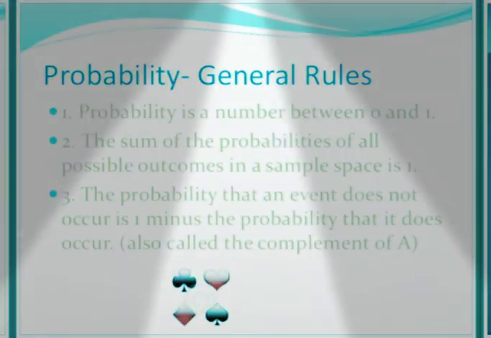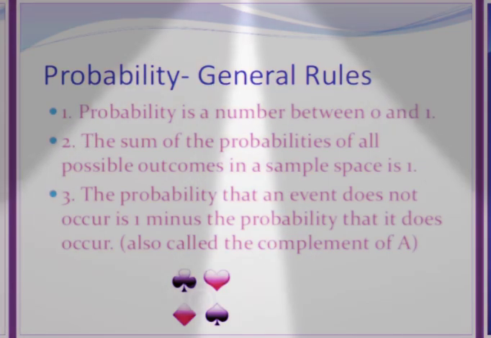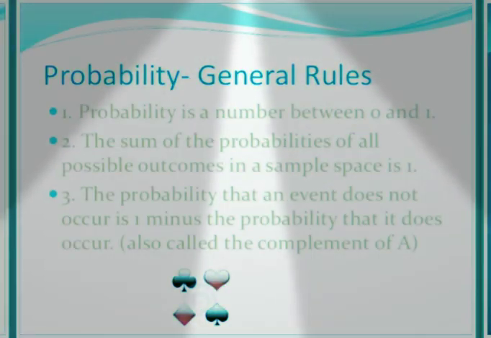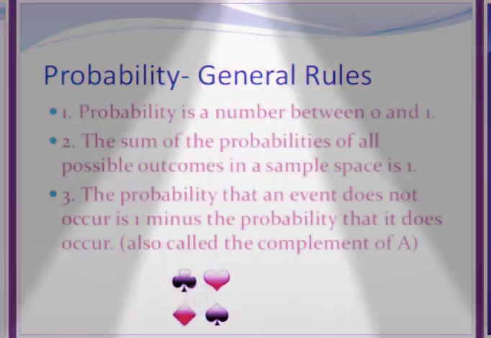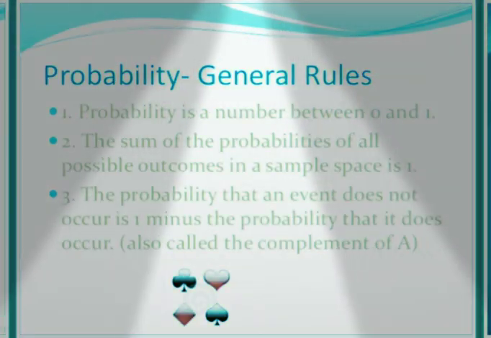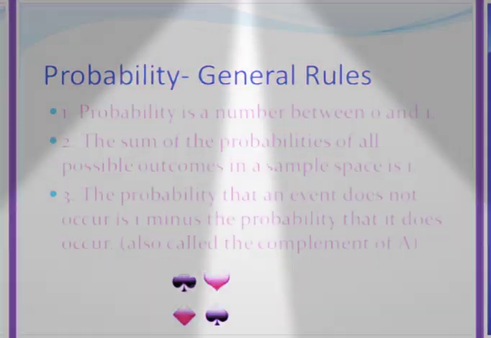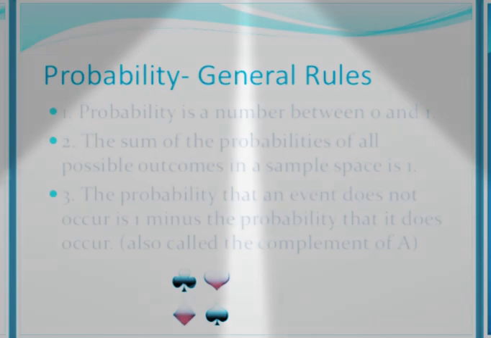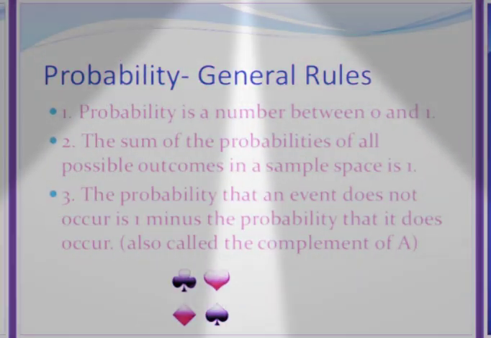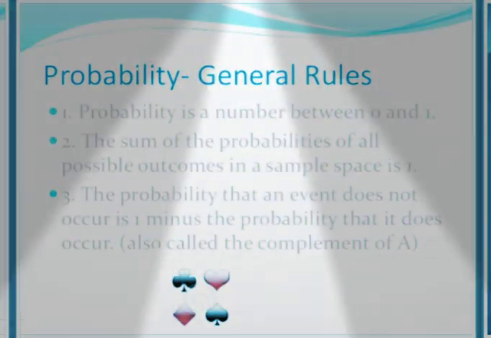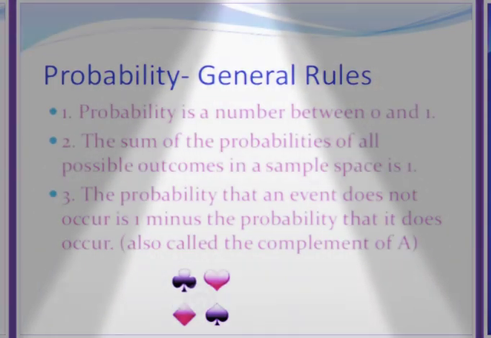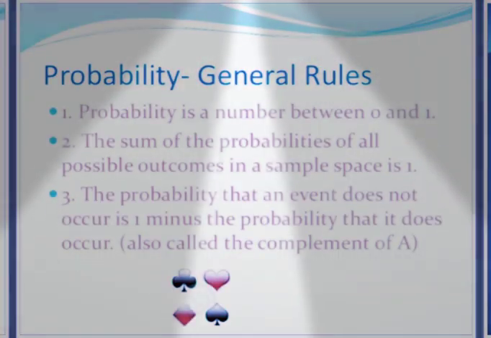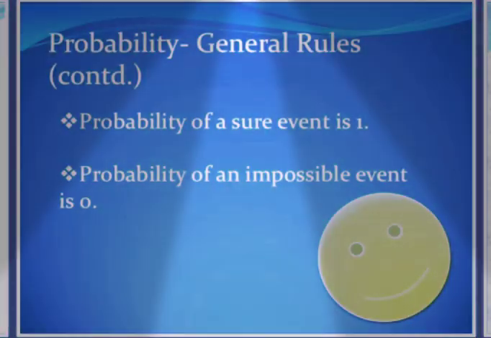Then how can you calculate P of E not? You can subtract this half from 1. So that is 1 minus half, which will be half, or 0.5. So you can find P of E not by subtracting P of E from 1. So 1 minus P of E equal to P of E not. This concept you will use in many of the questions in class 10, exercise 15.1.